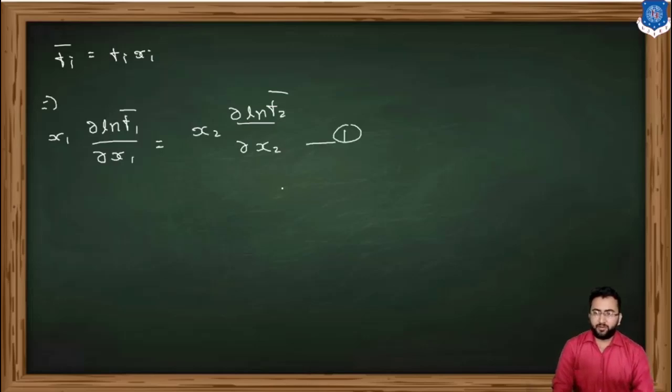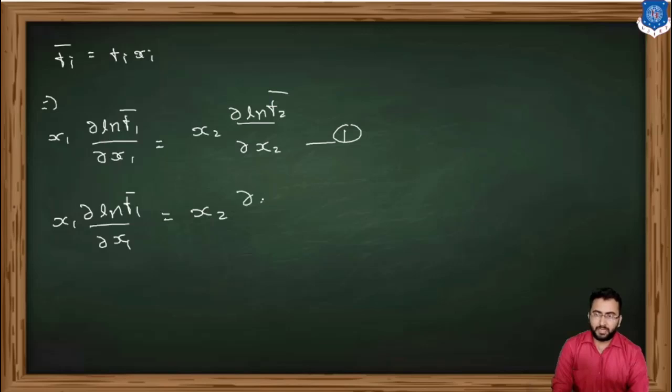Now if we rearrange this equation, we will get a term like this: x1 del ln f1 bar upon del ln x1 is equal to x2 into del ln f2 bar upon, and we are going to replace this x2 with x1.